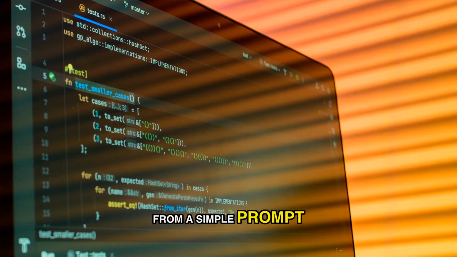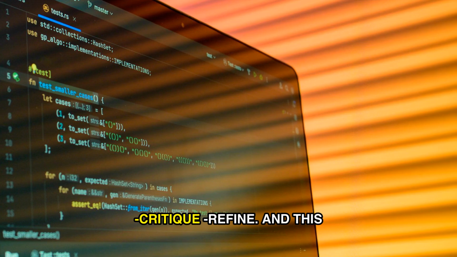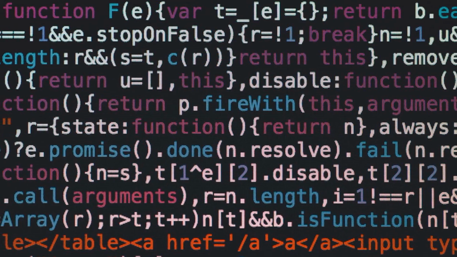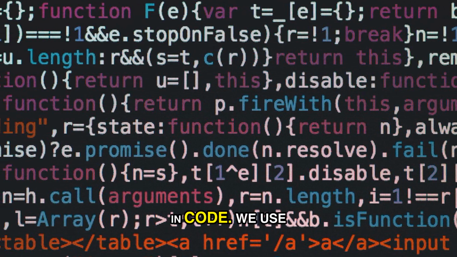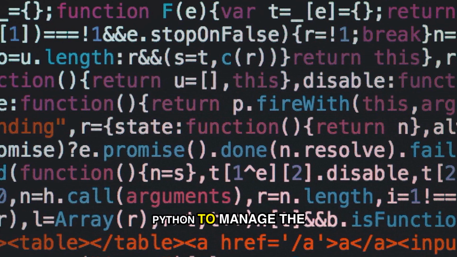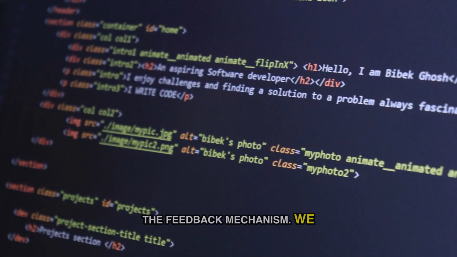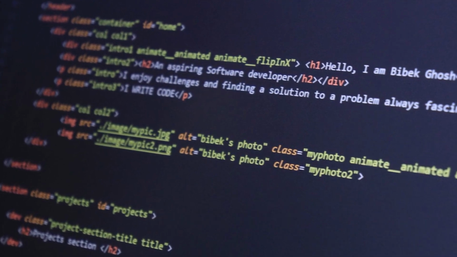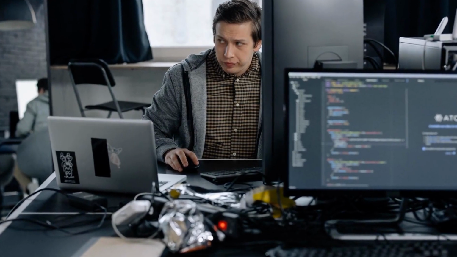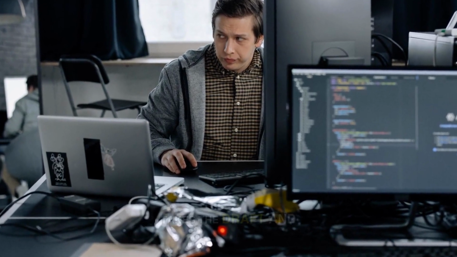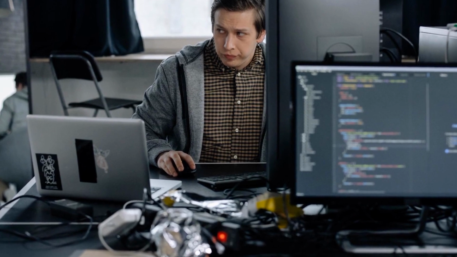We move from a simple prompt chain to a robust, operational loop, generate-execute-critique-refine. And this is the blueprint for reliability. Let's see this in code. We use Python to manage the state transitions and orchestrate the feedback mechanism. We define the initial run. The planner generates a draft response based on the user query and available tools. The executor takes the draft and runs it through simulations or API calls to gather ground truth data.